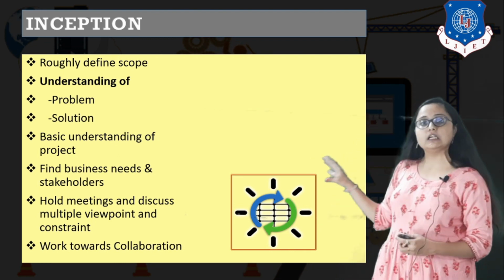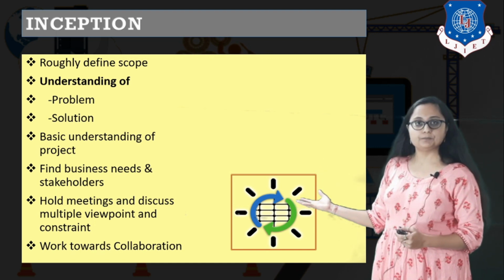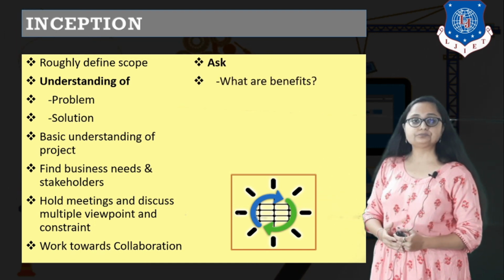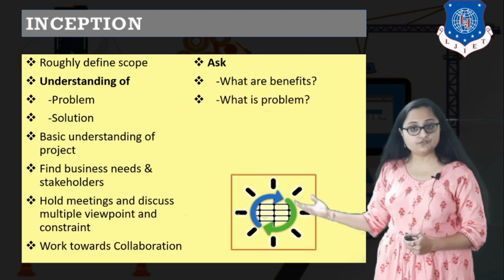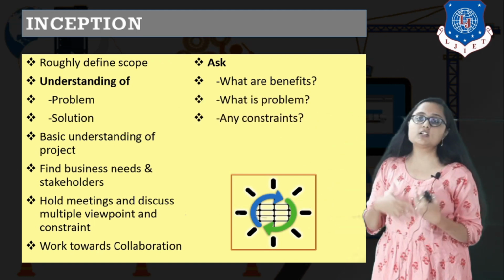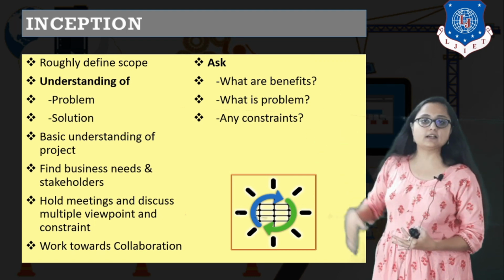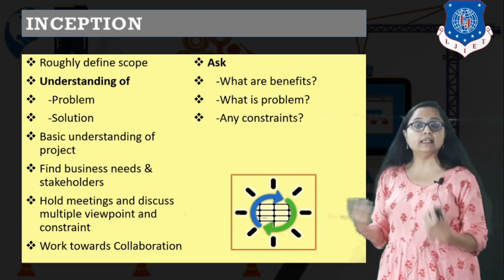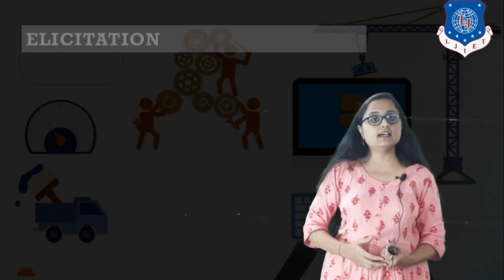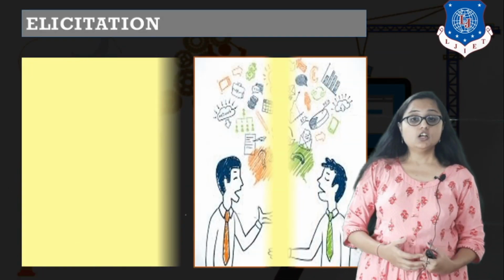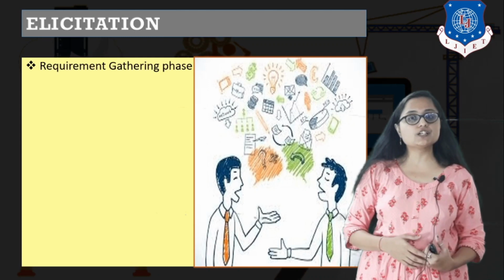So I hope you are clear about what inception is. The next thing you have to ask in the inception phase again is: what are the benefits, what is the problem, and what are the constraints, right? You will get this basically after holding the meetings with the stakeholders. The next thing is elicitation. Now, what do you mean by elicitation?